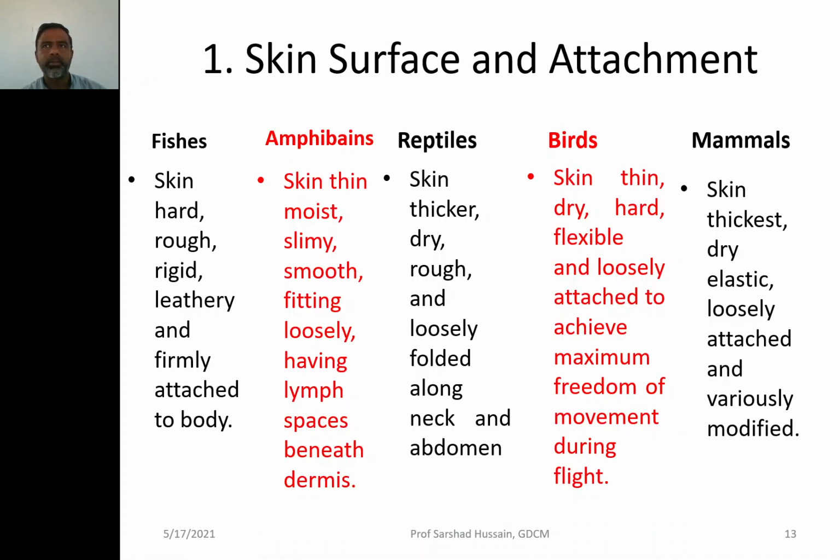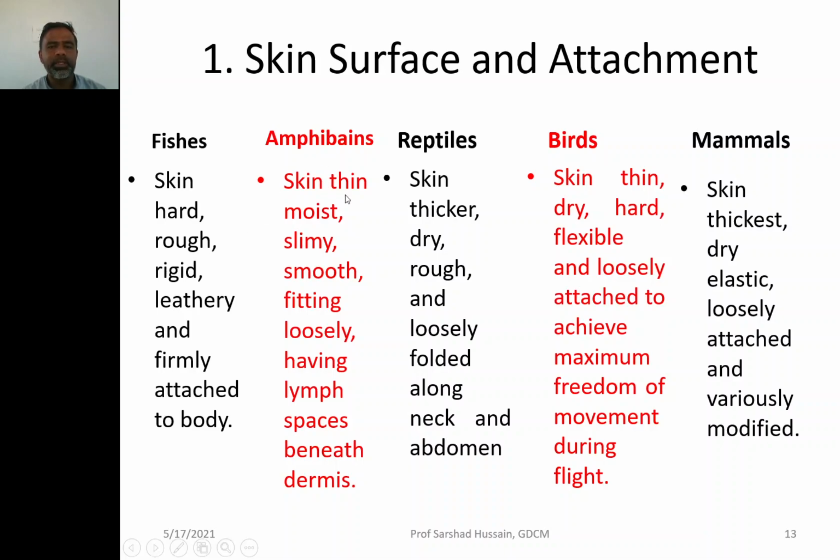Let us look at some comparative account, keeping in view the various characteristic features. Let us look at the difference in the skin surface between one class of the vertebrate and another, and then the attachment of the skin with the underlying muscle wall. In the fishes, skin is hard, very rough, rigid, leathery and firmly attached to the body. You may not be able to easily detach this skin from the fishes.